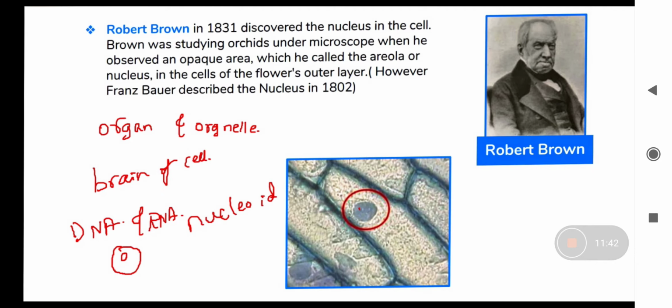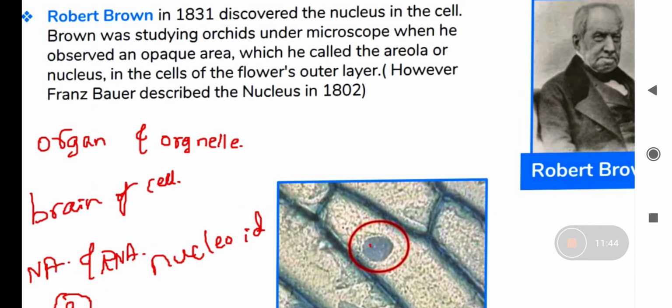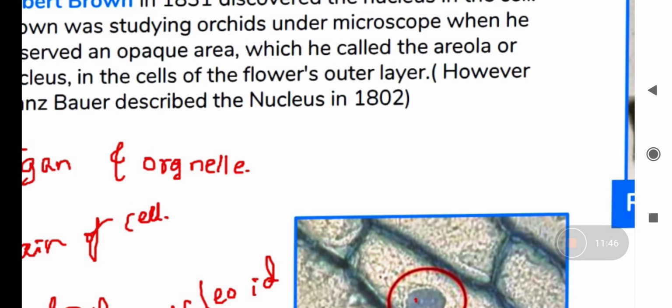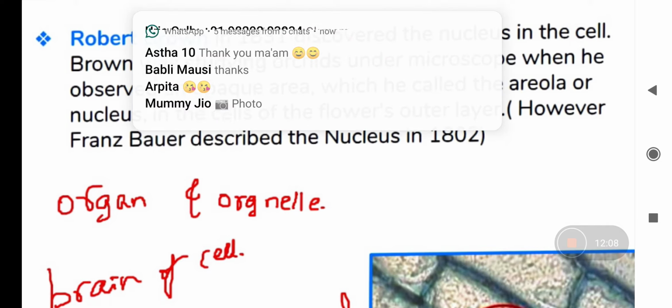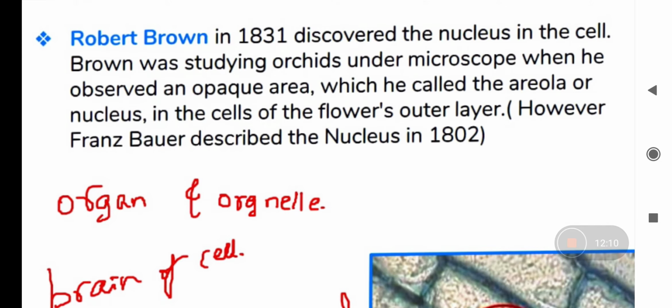Now, Robert Brown, a very, very important discovery. In 1831, he discovered the nucleus in the cell. You know that the cell has a nucleus, a cytoplasm, a nuclear envelope, a plasma membrane, everything, right?